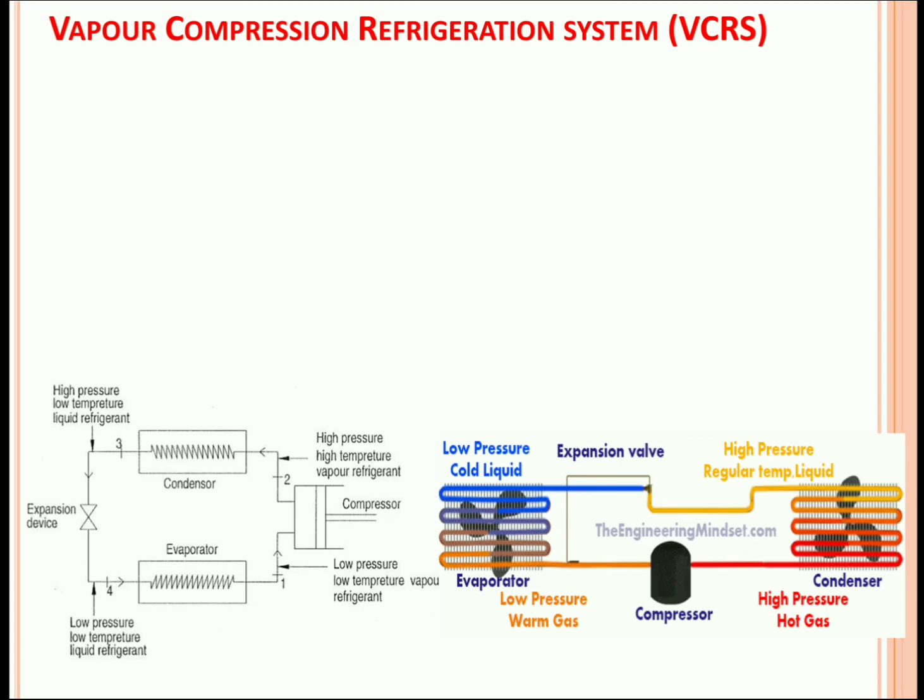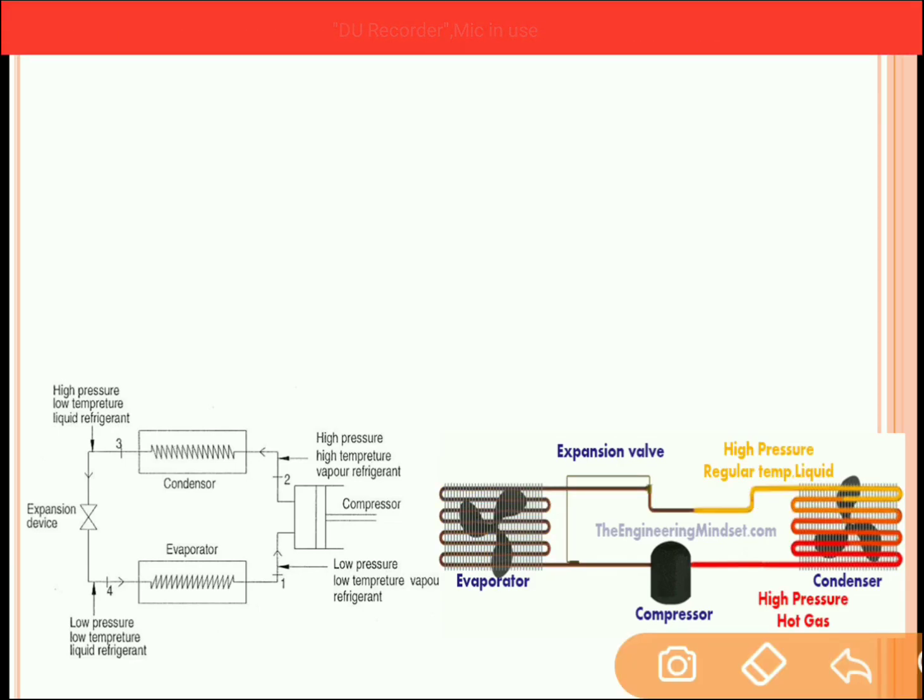Now if you see the animation over here, there are certain things which are written. This is high pressure hot gas. Here it is high pressure regular temperature liquid. This is an expansion valve. So in the compressor, pressure and temperature increase. In the condenser, temperature reduces because it rejects the heat to the surrounding air.